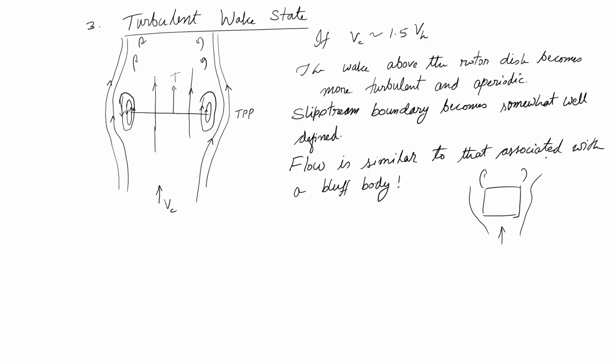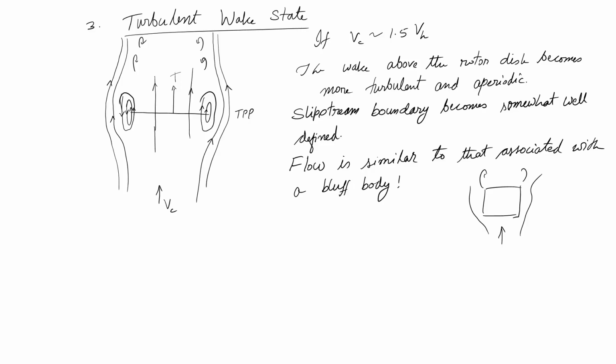If you take a cubical object and put it in a flow, the kind of flow it will experience around that is a very separated flow with a lot of turbulence and wake perturbation. So, this rotor will have a similar kind of flow field resembling a bluff body, and so this is less